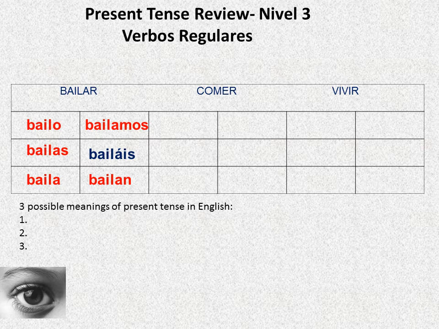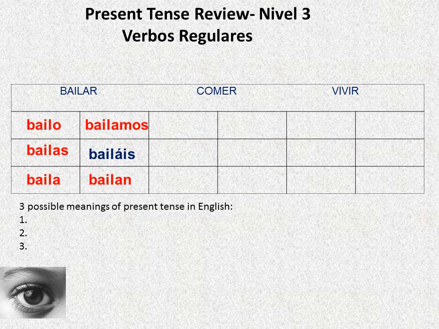Tú bailas, you do the same thing. Just drop the AR and put the AS, and now you have tú bailas. Él, ella, usted baila. Nosotros bailamos. Again, you drop the AR and you put the amos for AR verbs. And if you forget that, you can think of Enrique Iglesias.